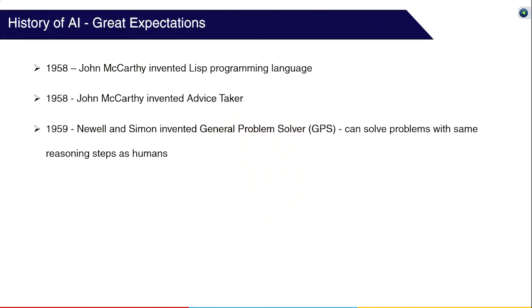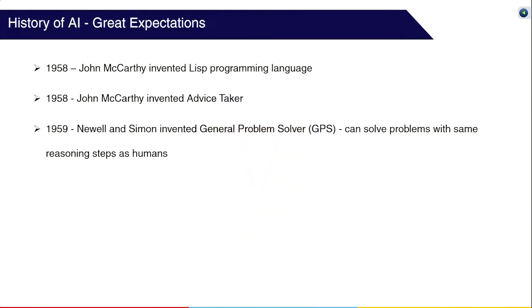In 1958, John McCarthy invented the Lisp language at the MIT AI Lab, which was used as the preferred language for AI programming for the next 30 years. Later in the same year, John McCarthy also invented Advice Taker. This was considered the first complete AI system that could deduce logical conclusions based on common sense reasoning, just like a human would do.